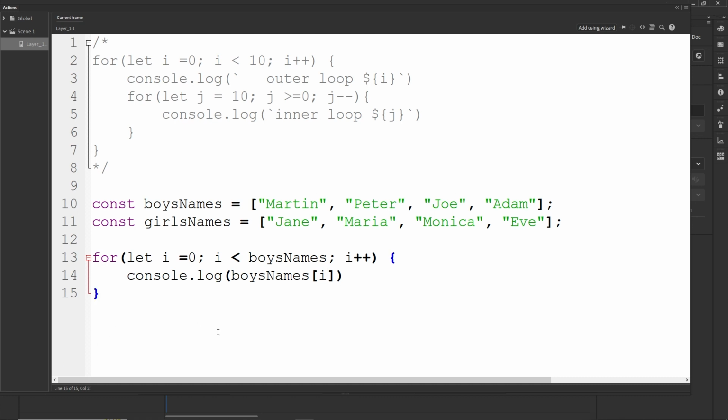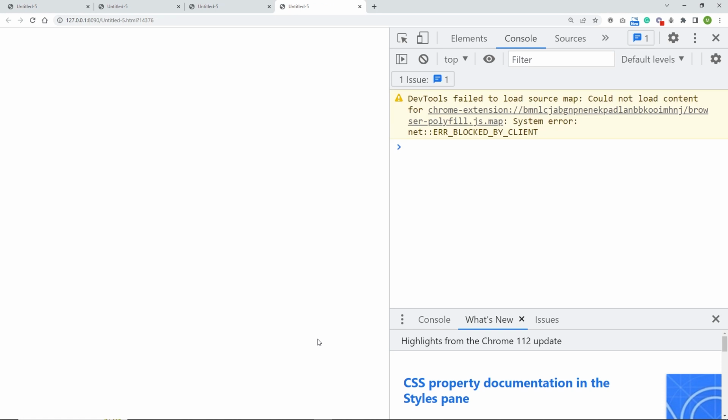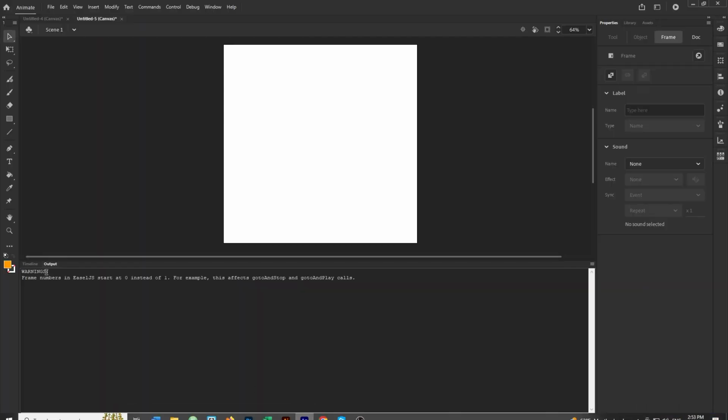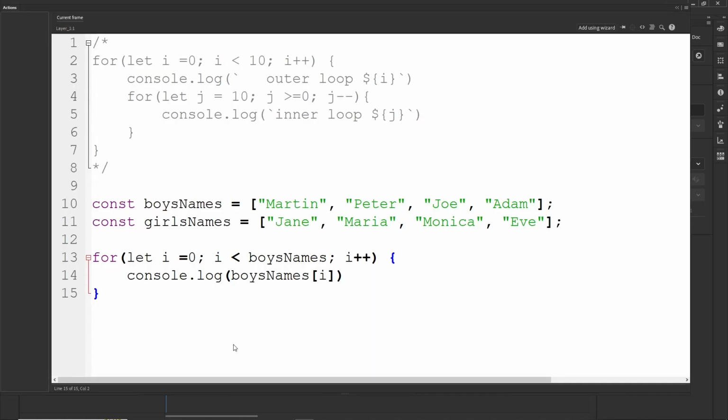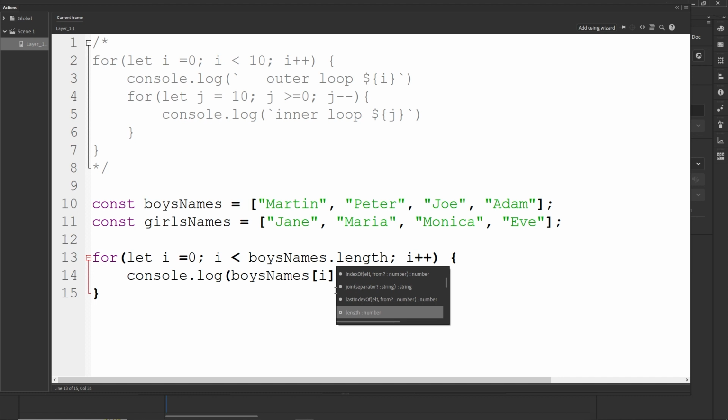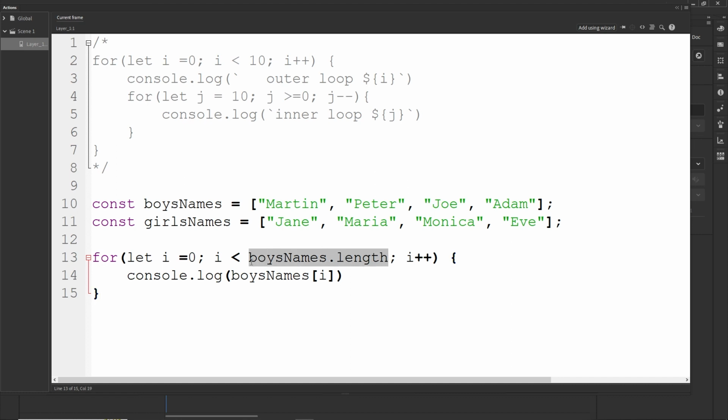Right now if I hit Ctrl Enter and F12, let me refresh this. Okay, so I did something incorrectly probably. Let me see. I wanted to write boysNames.length, of course. Or you can type that the boysNames length is 4, so you can write 4 in here.